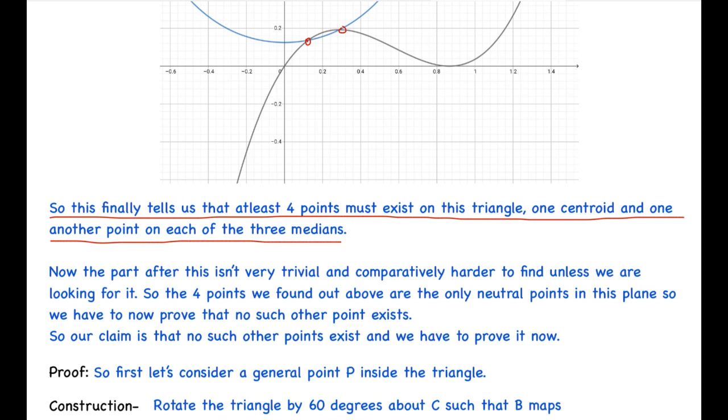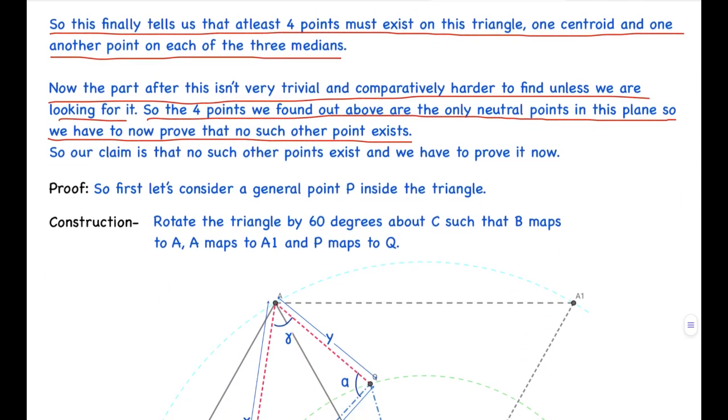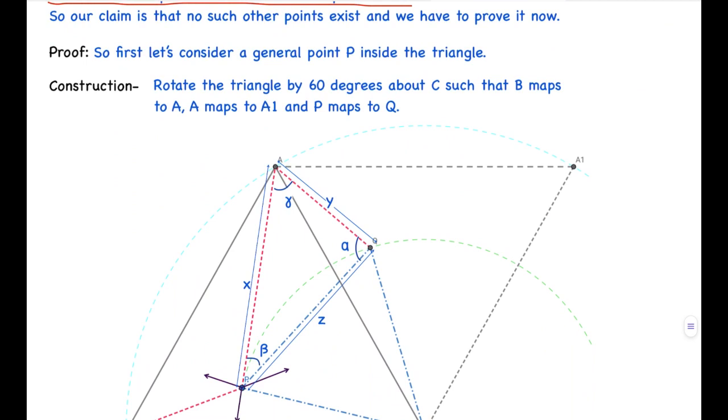Now the part after this isn't very trivial and is comparatively harder to find unless we are looking for it. We have to prove that there will be no such points other than these four in this whole equilateral triangle. We have to just guess this initially, and then try to prove it, because it isn't very obvious to see. So the 4 points we found above are the only neutral points in the plane. Our claim is that no such other points exist, and we have to prove it now.